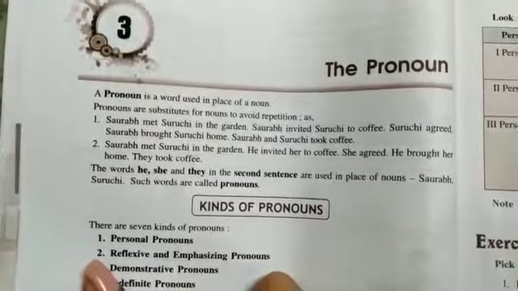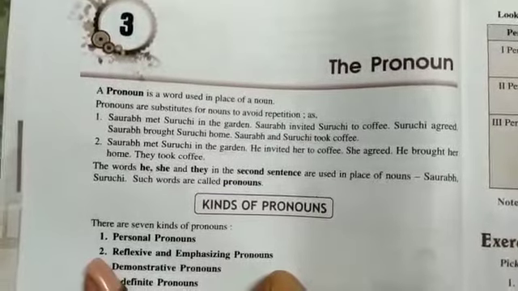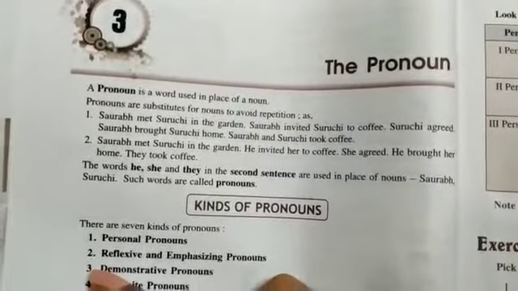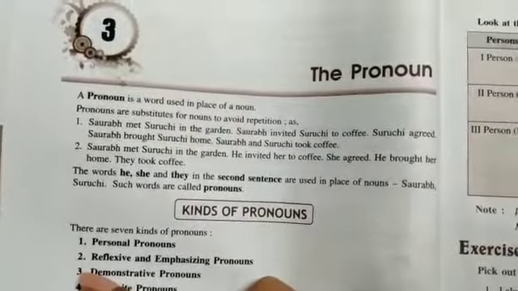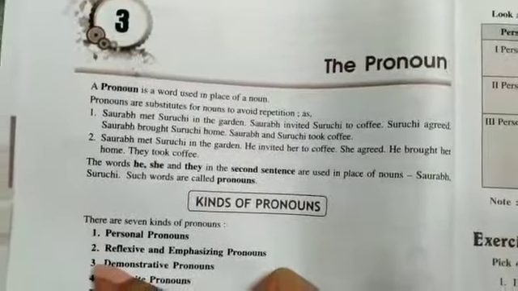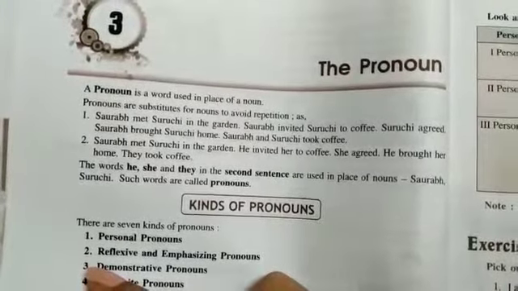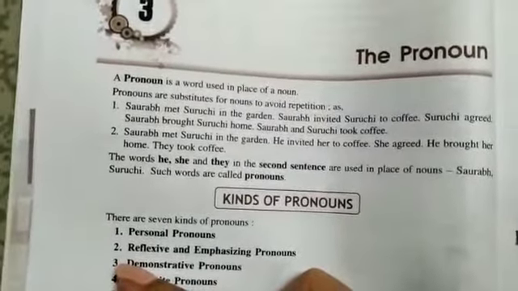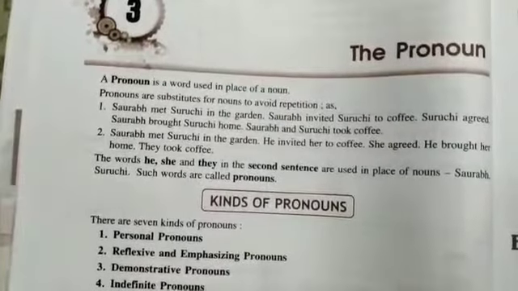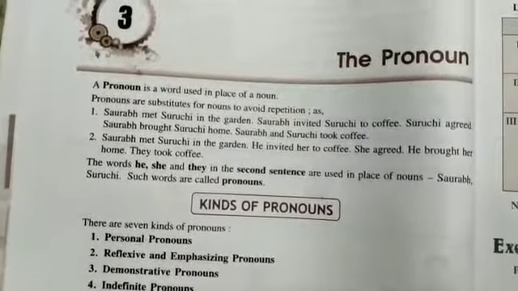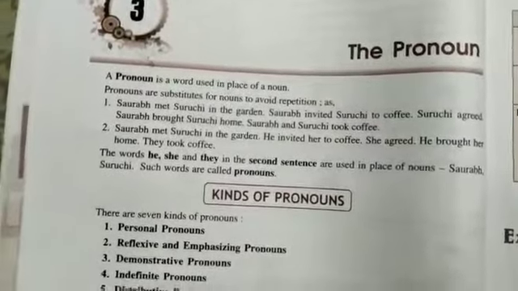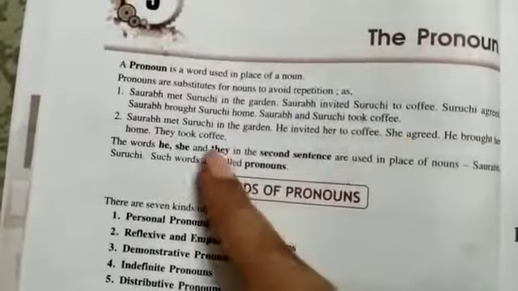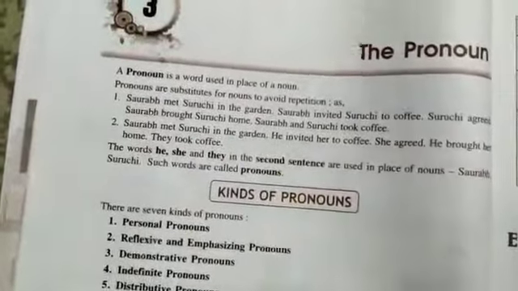Now, if we substitute the nouns Saurav and Suruchi with pronouns, then it becomes: Saurav met Suruchi in the garden. He invited her to coffee. She agreed. He brought her home. They took coffee. Now this has become much easier to understand, and no repetition is done here, right? So the words he, she, they are used in place of nouns. But in the first sentence we have to introduce the subject, so that in our next sentences we can relate to whom we are talking about.